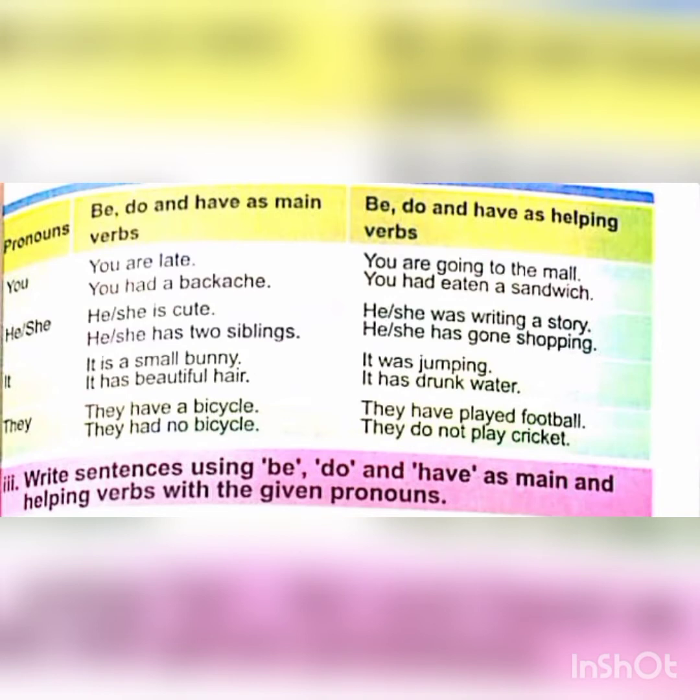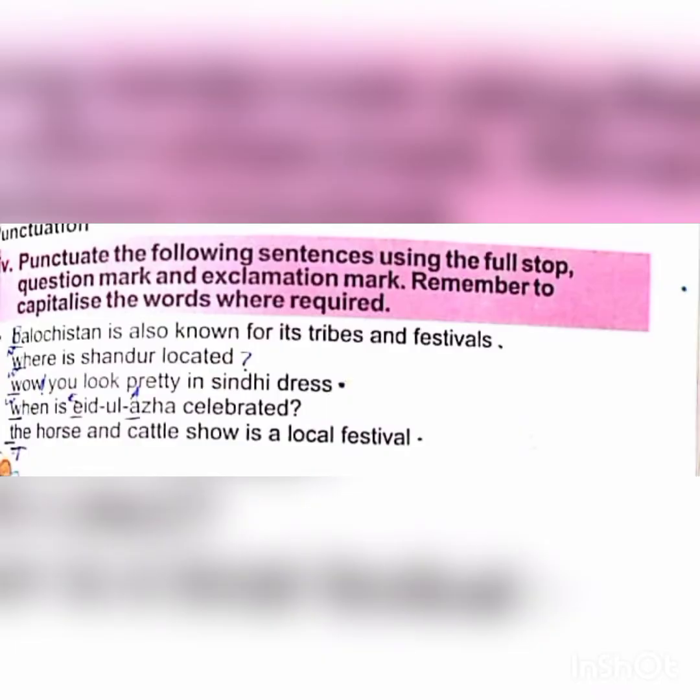In this part, we will make sentences with be, do, and have as main verbs and helping verbs. Like you are late. In this sentence, be verb are is the main verb. On the other hand, you are going to the mall. In this sentence, are is the helping verb. The next part is about punctuation. We will punctuate these sentences in our notebooks. The first letter of a sentence is always capital, and we write a dot at the end of the sentence. Name of any person we write with a capital letter.